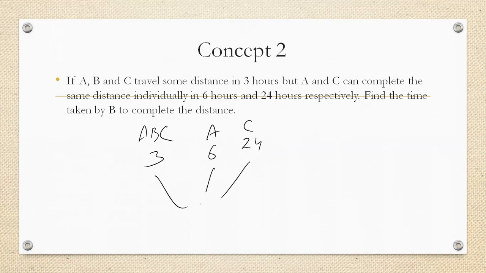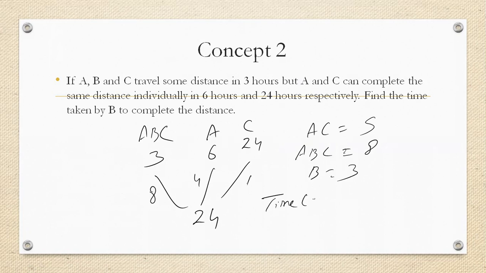First method: the first step is to find the LCM. LCM is 24. This is 8, 4, 1. Now you can see here, A's efficiency is 4 and C's efficiency is 1. That is, A and C's efficiency is 5. But ABC's efficiency is 8. What will be B's efficiency? 3. So the time taken by B will be total work divided by B's efficiency. It is in hours as it is given in the question.